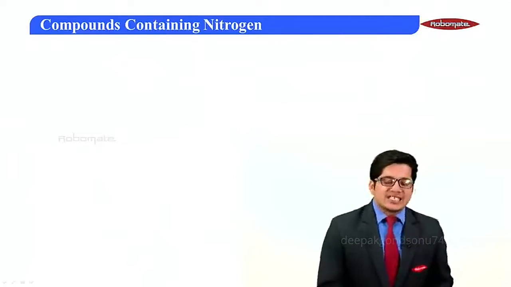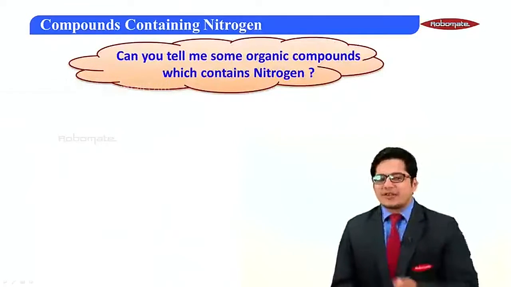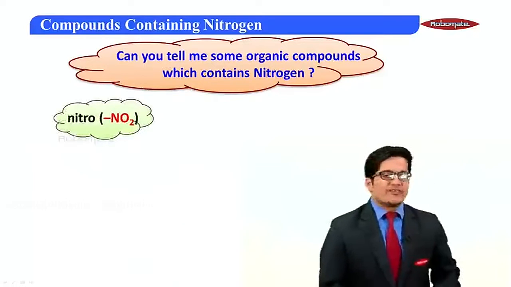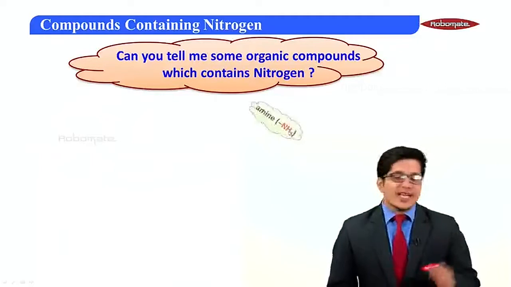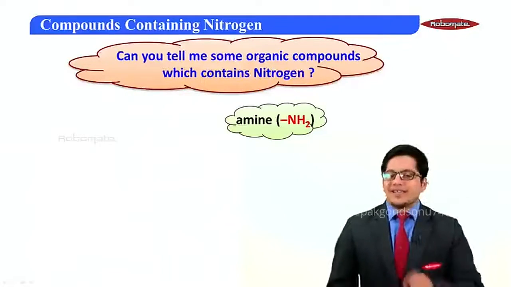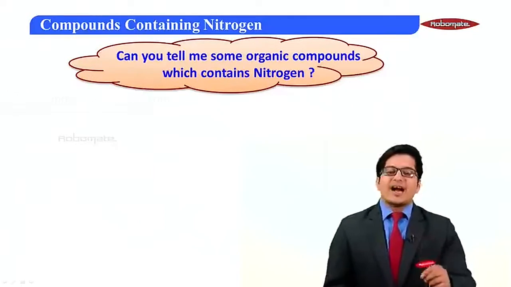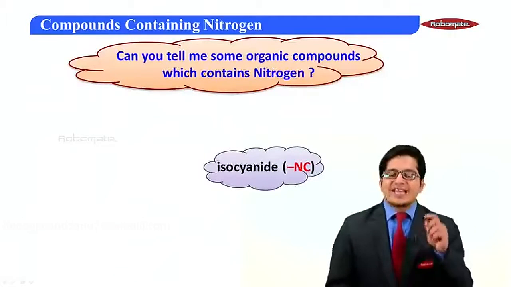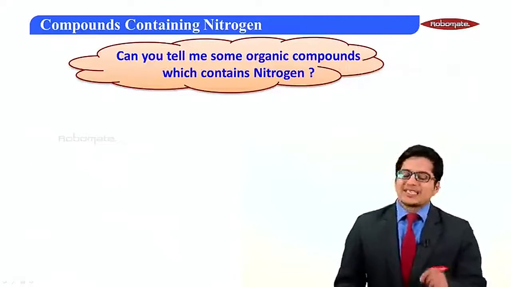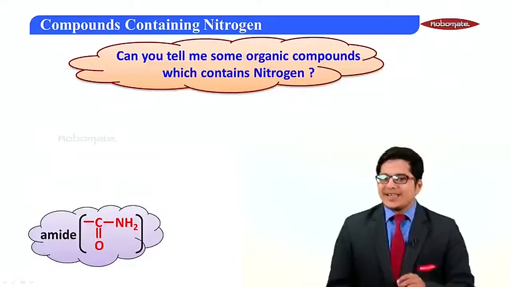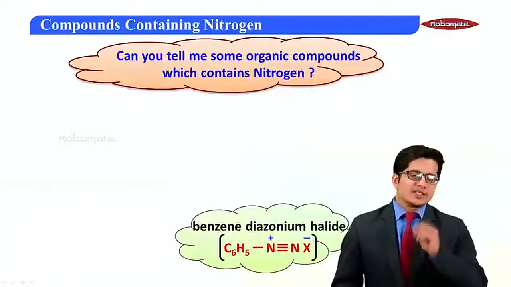Further, now let's discuss all the compounds which consist of nitrogen. So let's try to name some of them. The very first compound which I can recollect is nitro, NO2. The next is a compound group, amine. Then I would recollect a group called cyanide and isocyanide, that is CN and NC respectively. Furthermore, we would talk about a compound group, amide, and a compound group called diazonium salt.